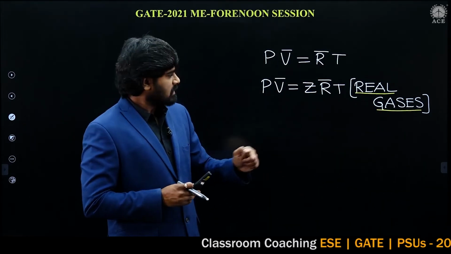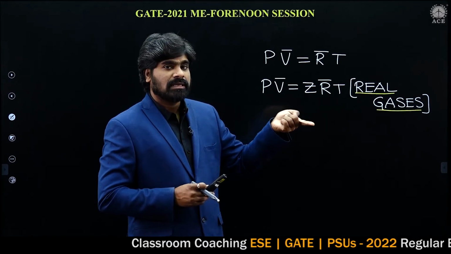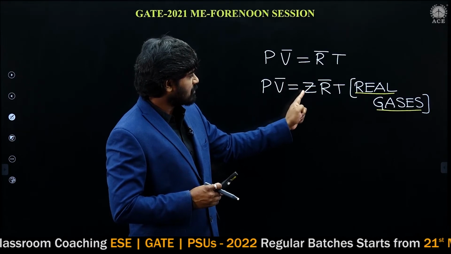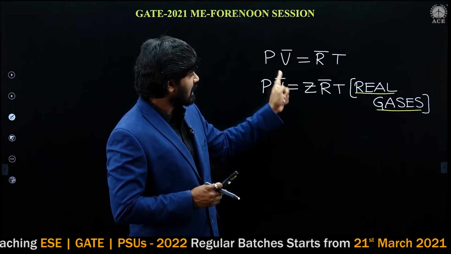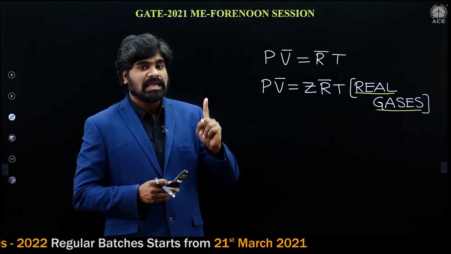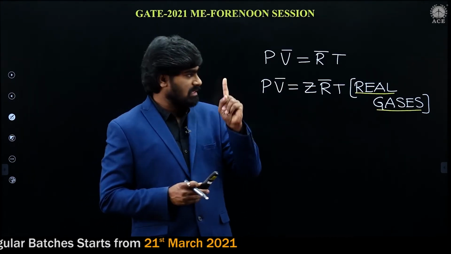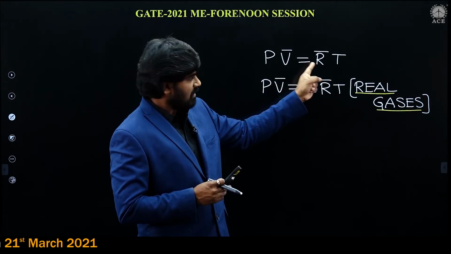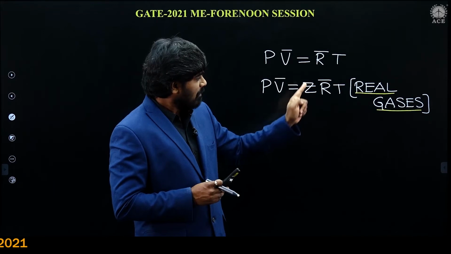For real gases, there is a factor that is called compressibility factor, Z. Remember, if you substitute Z is equal to 1, again we will be getting P V bar is equal to R bar T. So that is for ideal gas. For ideal gas, Z is equal to 1, and you will be getting the same equation. But this is for real gas.